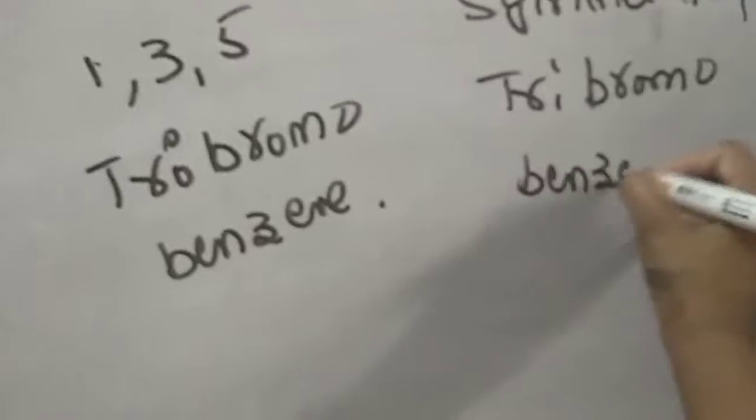And here one more thing, we should know what are ortho, meta and para positions for the benzene.